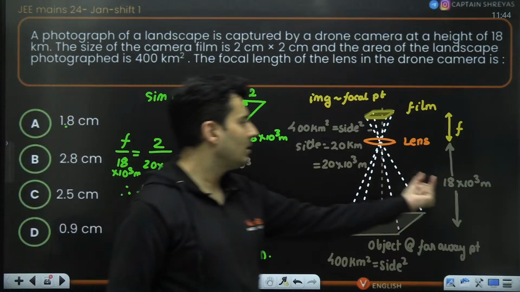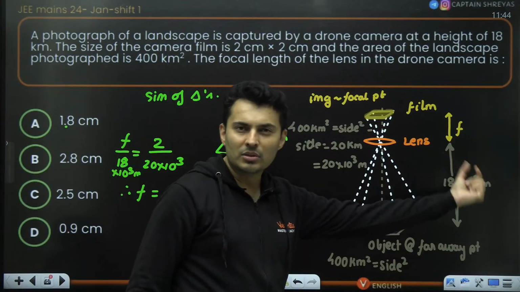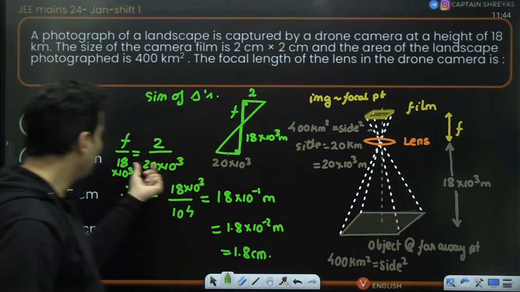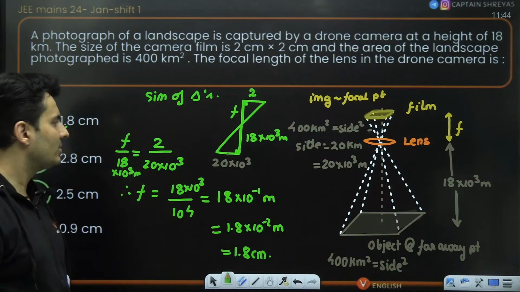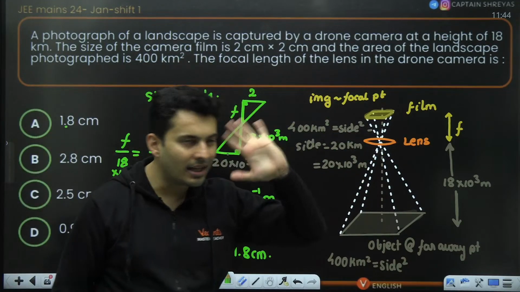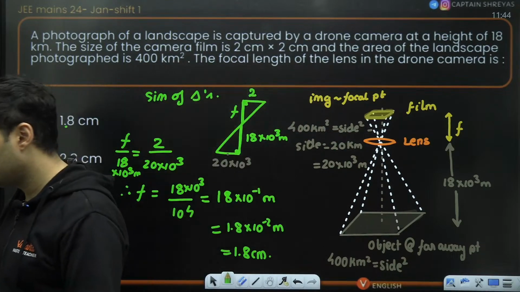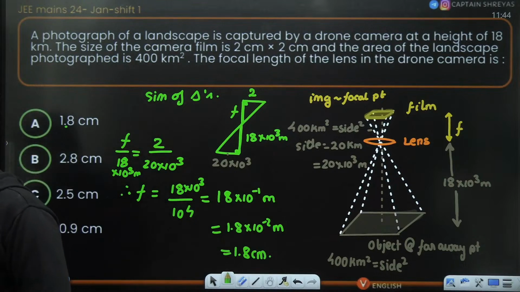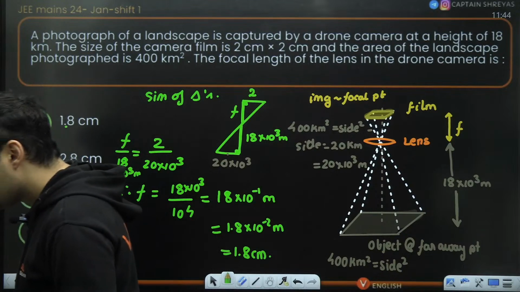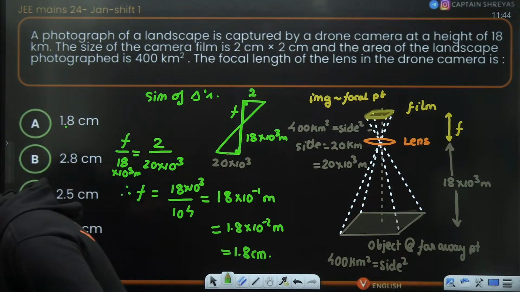So this 18, I should technically use in meters, not in kilometers. That's why I used the 10 to the power 3 factor and substituted it over here. So the similarity of triangles concept and this diagram helps me understand it. Is that clear, everybody, till this particular point? Okay, very good.